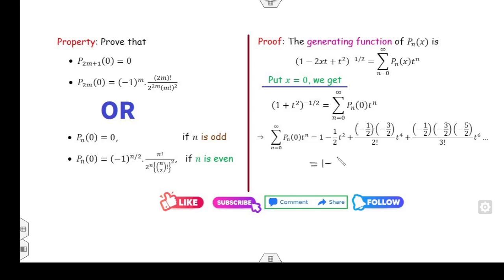Let us open this. 1 − t²/2 + 3/(2·4) t⁴ − 15/(8·6) t⁶ and so on. Clear? Now you can equate the coefficient of t to the power n.